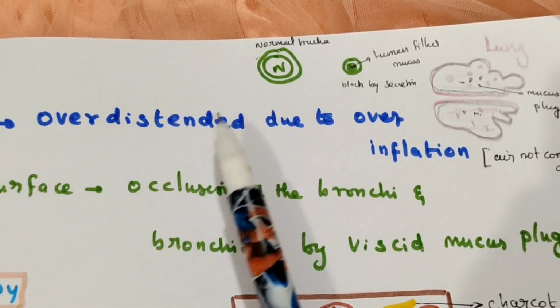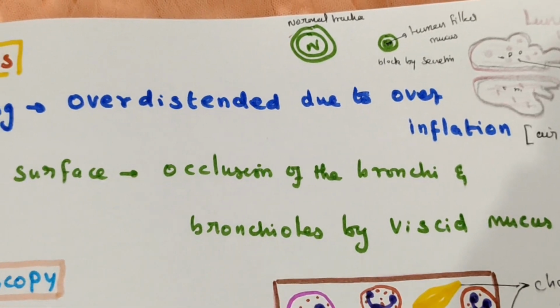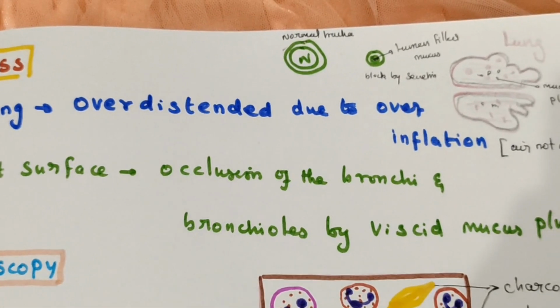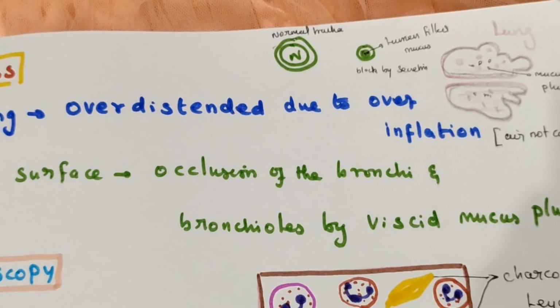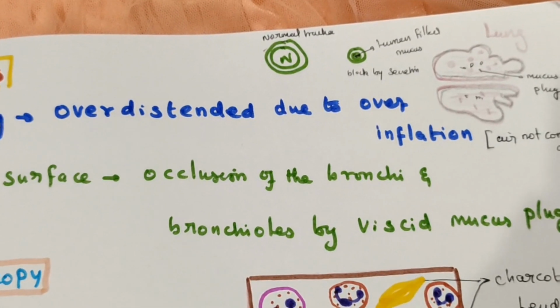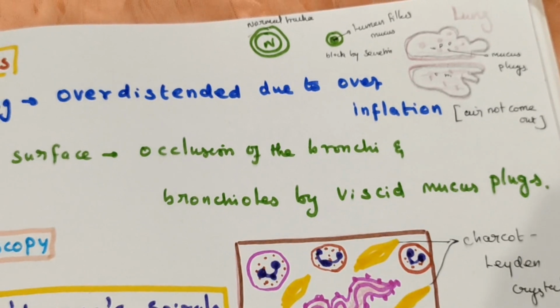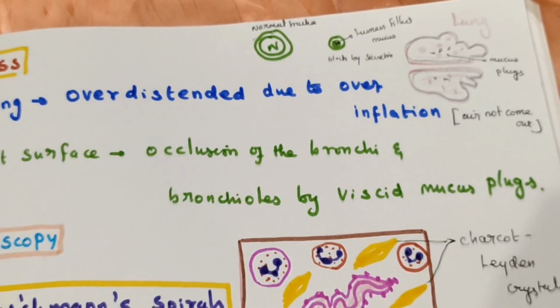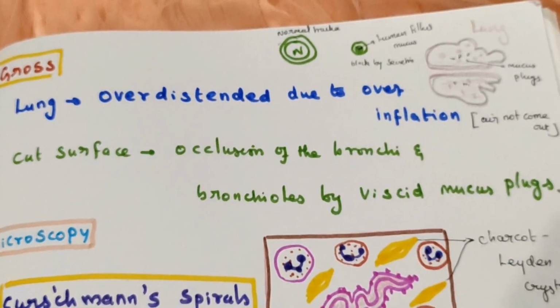So this one is the normal one. Here over-secretion will block the lumen. This is the normal trachea, and this one is the asthmatic, allergic person. When they come into contact with the antigen, the trachea undergoes constriction, so the lumen becomes like this.